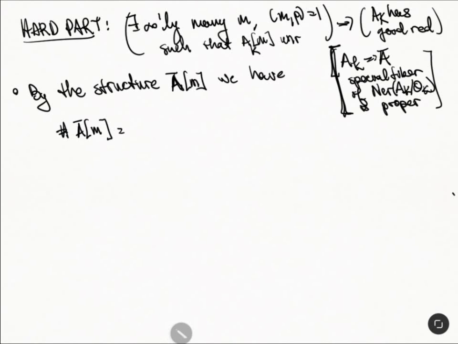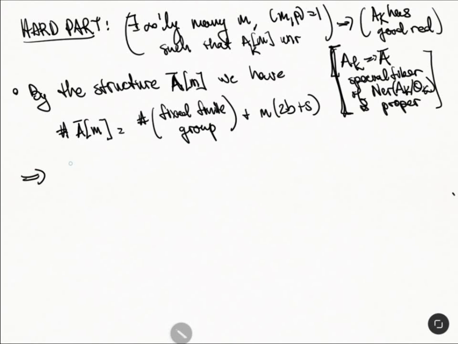So this was equal to the number of, so this is a bounded part, in a fixed finite group. It's not quite a finite group, but it's bounded by the index of the connected component inside the subgroup. Plus the other part, which was m times 2b, that's the dimension of the abelian variety, plus s, that's the dimension of the torus. And so this gives us a nice little formula for A bar[m].